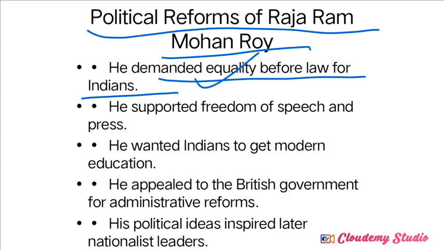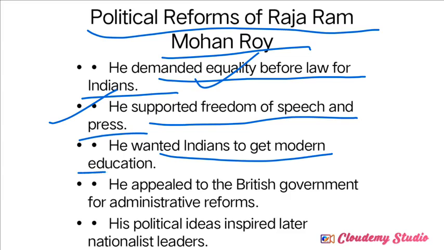So next one, he supported freedom of speech and press. I already explained that, that's why I'm ignoring this now. So next one, he wanted Indians to get modern education. So, promotion of modern education. Modern education is one of the weapons to get rid of social evils and for the growth of nationalism. That's why he promoted modern education.